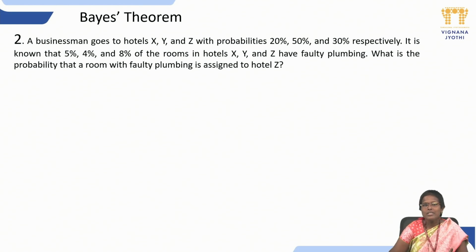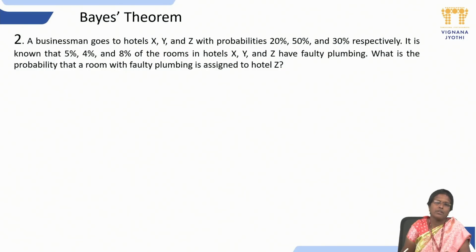Now, what is the question here they are asking? A room is allotted to a businessman, and that room is said to have faulty plumbing. Now, he is asking, what is the probability that it is going to be assigned to hotel Z? Already the room was assigned and it is said to have faulty plumbing. Now, we have to find the percentage that it is assigned to hotel Z. This is the given data.